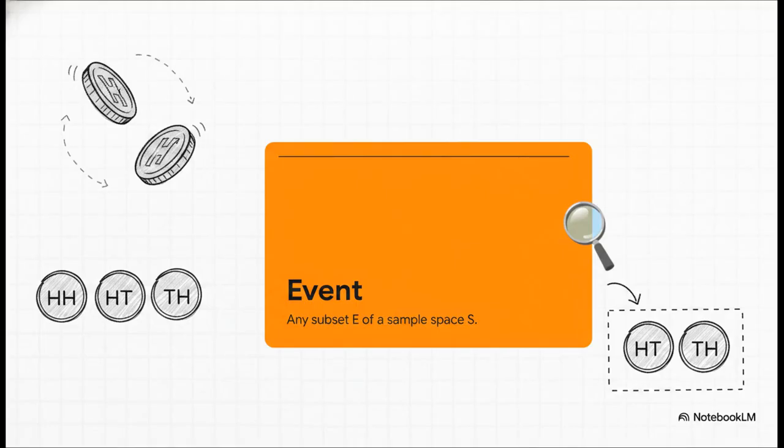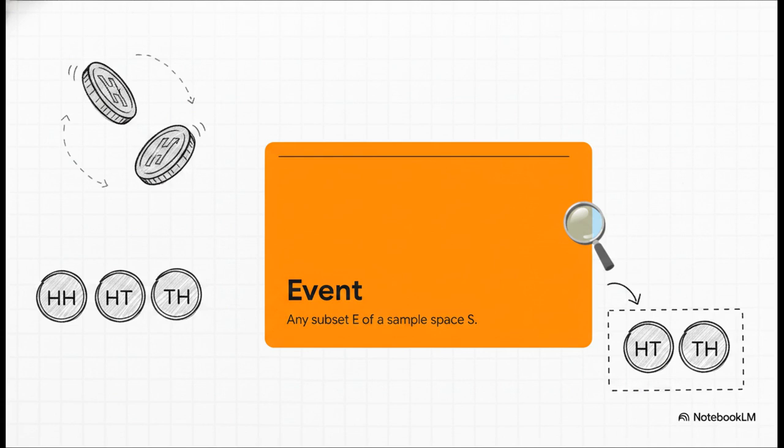Okay, before we even think about calculating the odds of something happening, we have to formally establish the environment of our experiment. An event is simply any subset, which we'll call E, of a broader sample space, S. Let's ground this with a concrete example. Imagine tossing 2 coins. Your sample space, that's your S, is every single possible outcome. So heads, heads, heads, tails, tails, heads, and tails, tails.